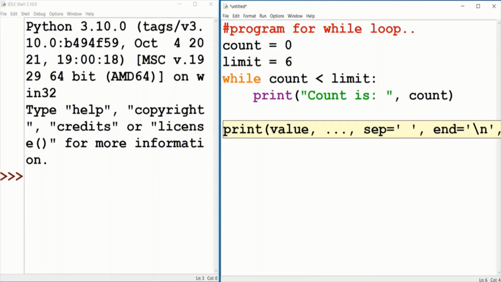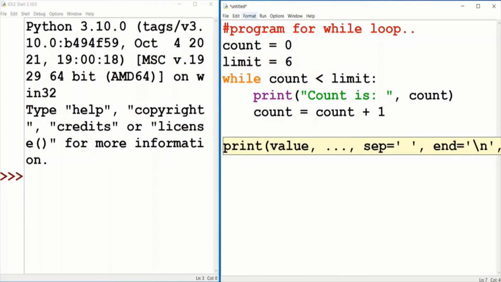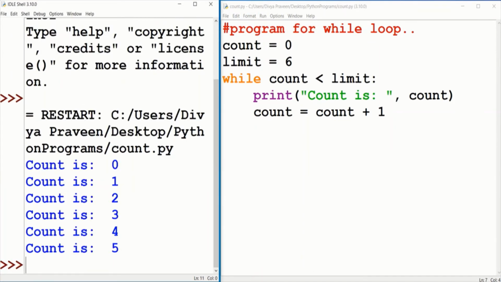After that, we should update the value of count by 1. That is, we should increment the value of count by 1. That is, count is equal to count plus 1. Let me run the program. The output will be the values of count from 0 to 5 along with the message.